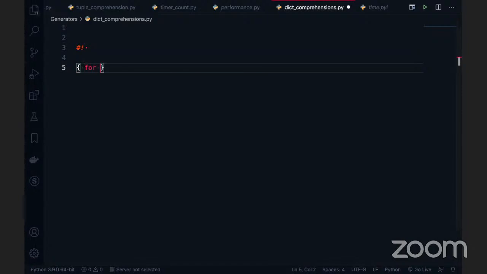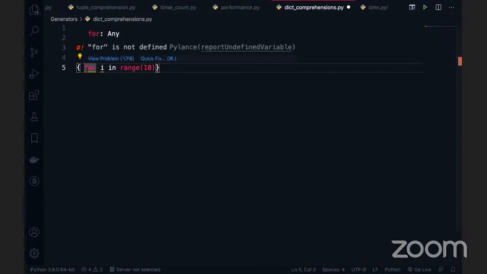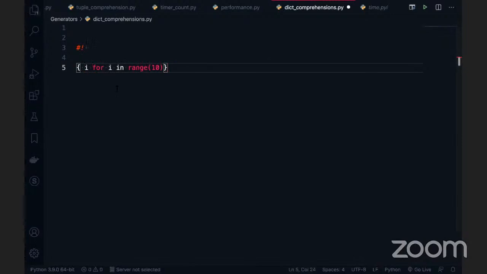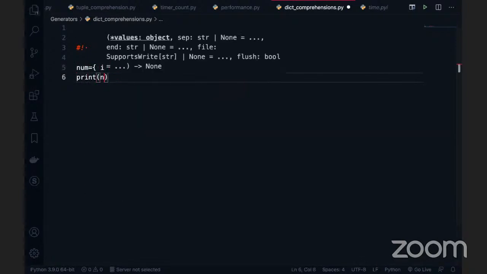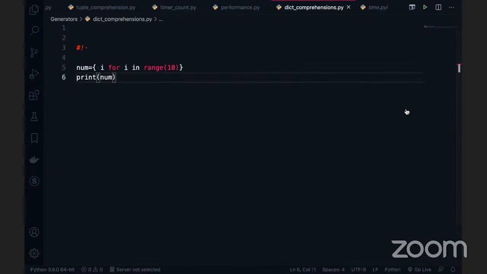Okay, for i in range of, you can take 10 values. For i in the range of 10, and what I'm going to do is take something like i. Now I want to print this. I'm keeping it in the dictionary. Let's see what's going to happen. Actually, this is not a dictionary, this is a set. Now I want to take it as nvm here, any value you can take. Print of nvm. So can you please let me know what would be the output of this?